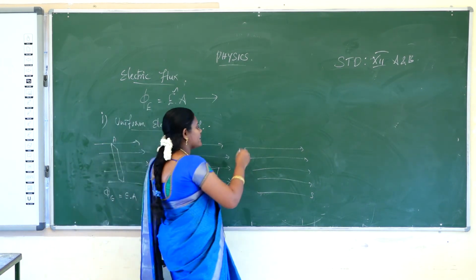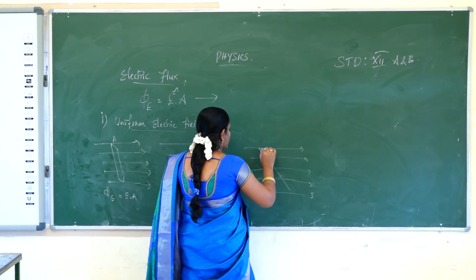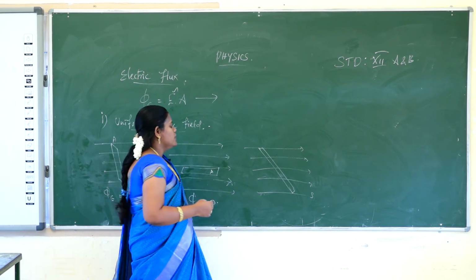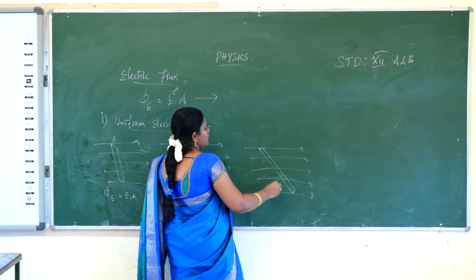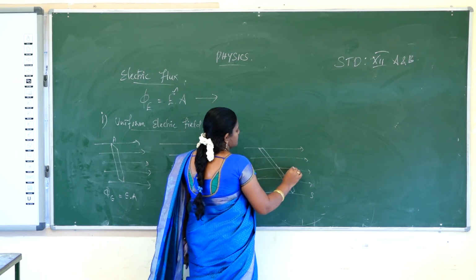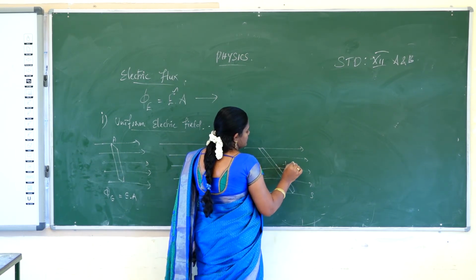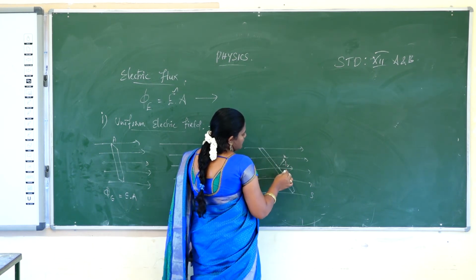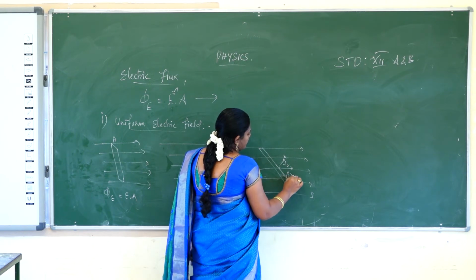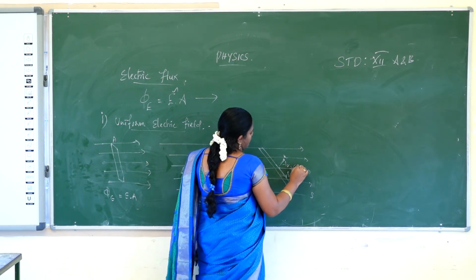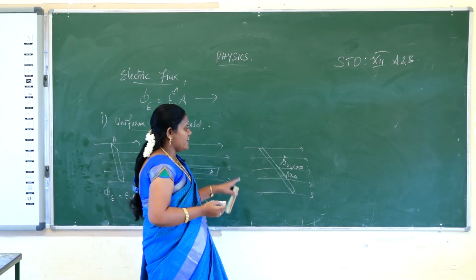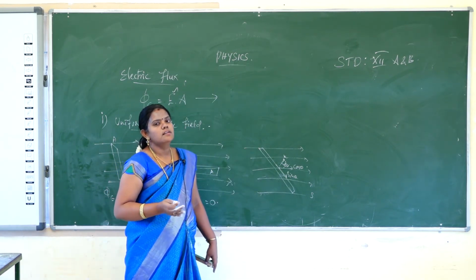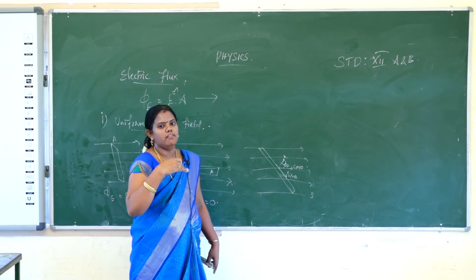And the third case, it will be inclined. The dipole keeps an inclined direction to the electric field. So two components will be created, one perpendicular and another parallel. That is a normal line. The parallel component will be sin theta and the perpendicular component is cos theta. So only the perpendicular component we take, and the angle is nothing but the angle between the electric field line and the normal line.